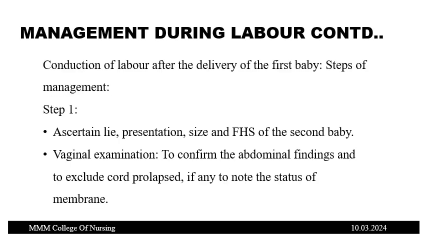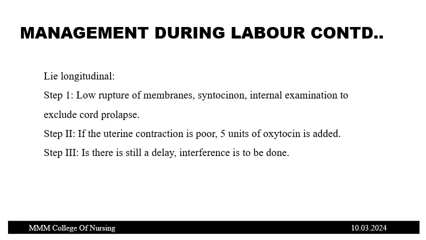Conduction of labor after the delivery of the first baby. So how we should conduct the labor of the second baby: identify the lie, presentation, size and fetal heart sounds of the second baby. Vaginal examination should be done to confirm the abdominal findings and exclude cord prolapse, and to note the status of the membrane. If the lie is longitudinal, low rupture of membranes can be done. Syntocinon administration, internal examination to exclude cord prolapse.